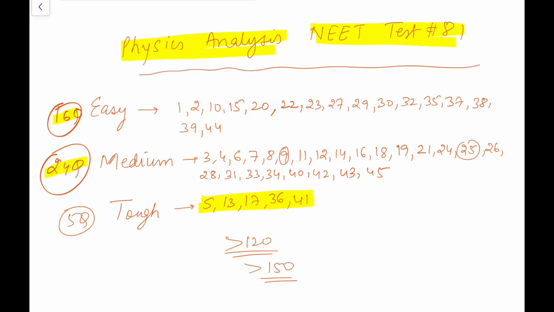So here I say anyone decent, if they get 120, it's a good score, and anyone good should get 150 plus in this paper. It's not going to be a 170, 175 paper. It would be really challenging to get that score. If you get that score, rest assured you are really very good in physics.